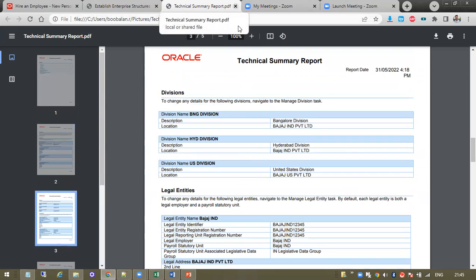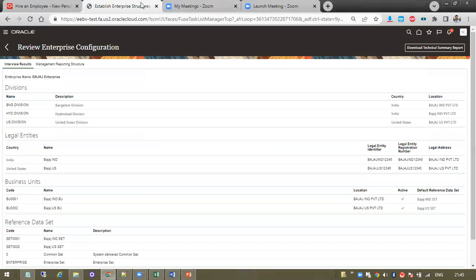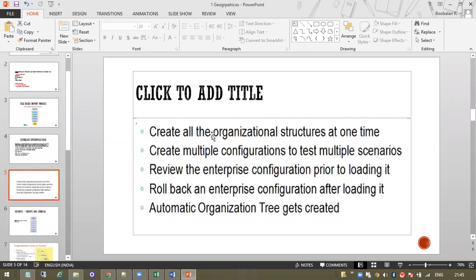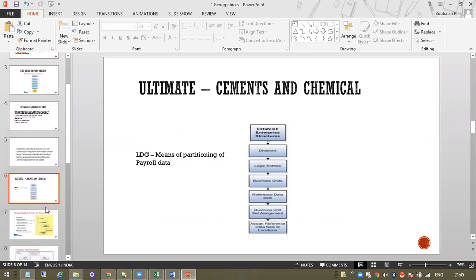That is the main purpose. Once the enterprise is established, I will come to the next part. The purpose of the USC is to create all organization setup at one time, create multiple configurations, and test multiple scenarios. For example, this is the main structure. While navigating, we create the divisions, legal entity, BU, reference data set, and assign and override the assignments. This level of setup is done in every industry.